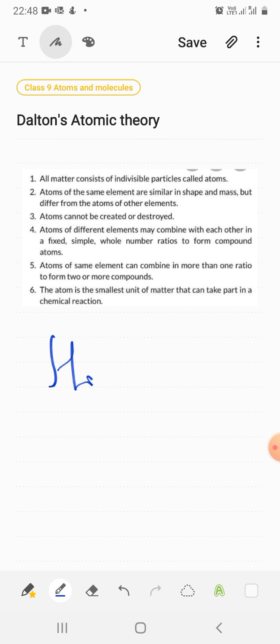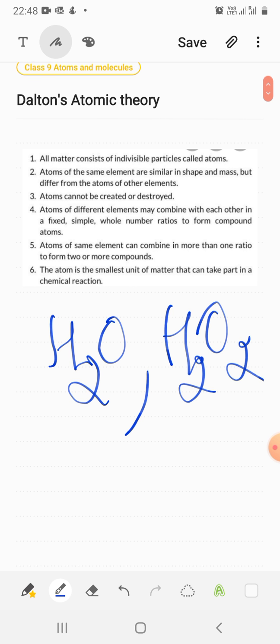For example, if I consider H2O and H2O2. In this example, the postulate is saying that atoms of the same element, like hydrogen and oxygen, can combine in more than one ratio.